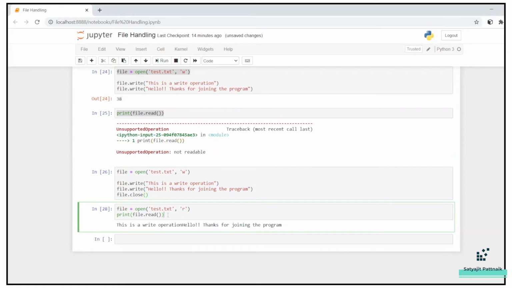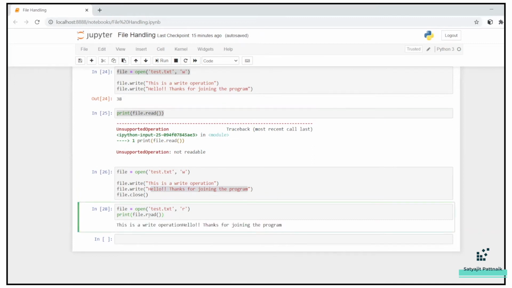This is how your write operation works, because here I have opened this in write mode. Whatever contents I had, I'm just writing over them, which means I'm overwriting the contents. So this is a write operation, and "Hello, thanks for joining the program" is how the file has been edited right now.